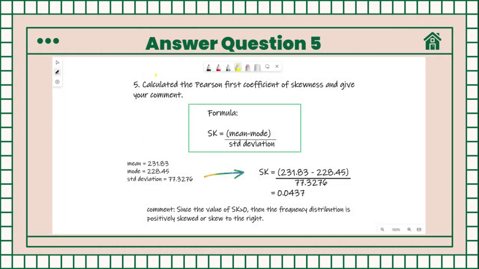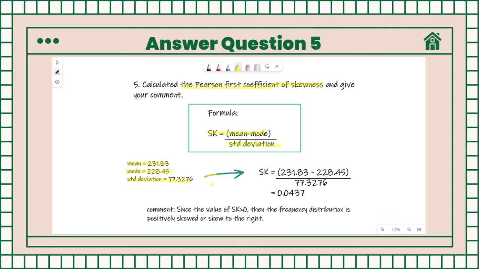The last question asks us to find the Pearson first coefficient of skewness. Do you still remember the formula to calculate the Pearson first coefficient of skewness? So the formula is Sk equals mean minus mode divided by standard deviation. As we already know the value of the mean, mode and standard deviation from the previous question, which are mean equals 231.83, mode equals 228.45, and the standard deviation equals 77.3276.